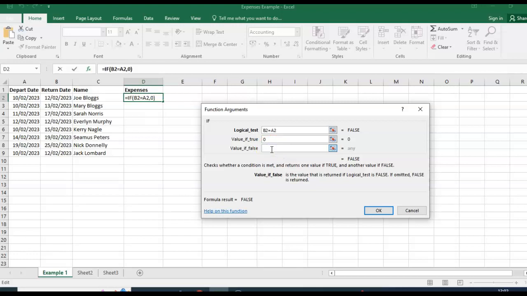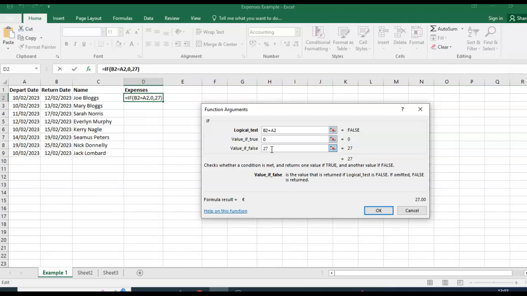The second part there: if the return date is greater than the depart date, then the overnight expenses are paid at €27 per night. Okay, so we need to figure out really how many days are between the return date and the depart date. And once we know that, then we can multiply it by our €27 per night. So the first thing we're going to do is type in 27.